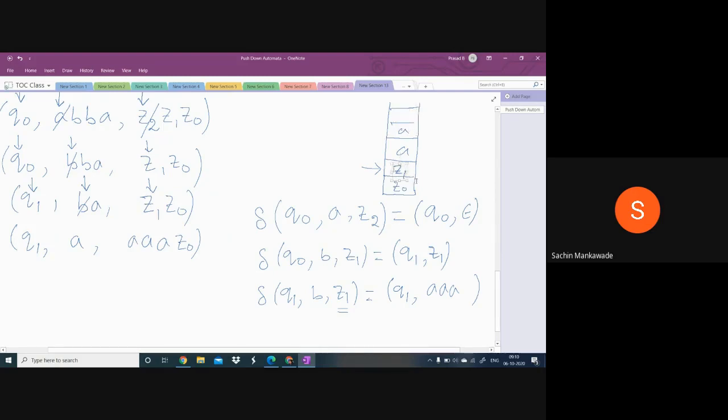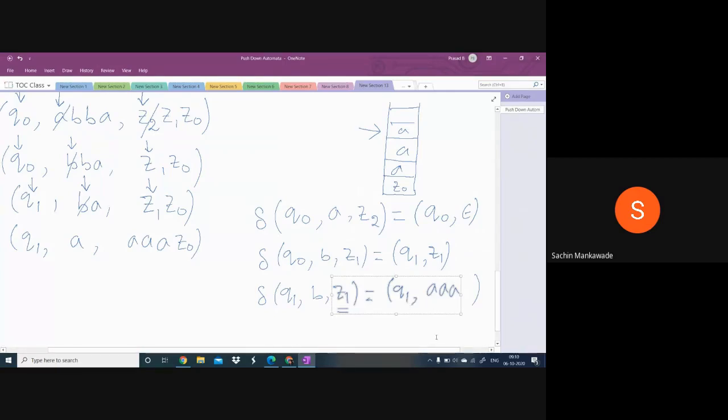And after this, the topmost symbol will be this A. So every time the machine takes only the topmost symbol. I repeat, the topmost symbol Z2 here is deleted, and the topmost symbol Z1 is kept as it is. And here we can replace Z1 with one symbol, which means in Z1's place we can write only one symbol.